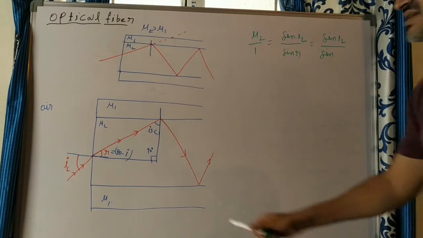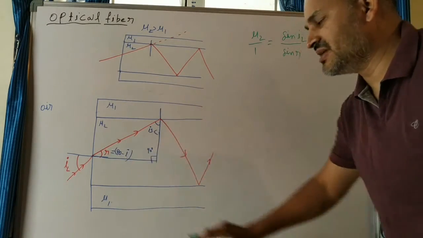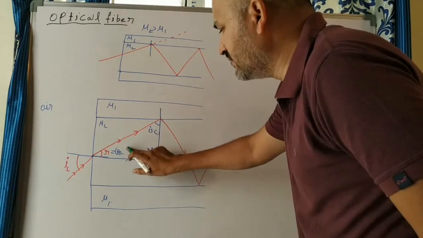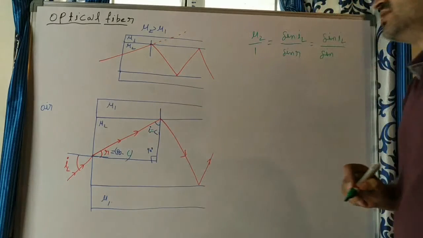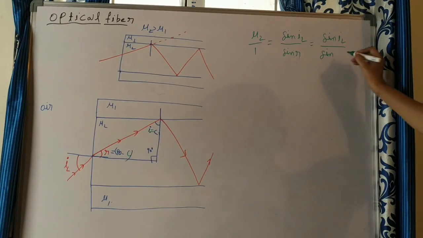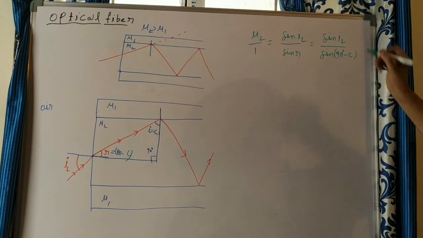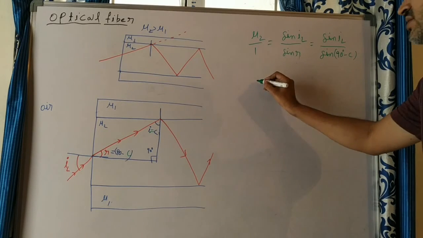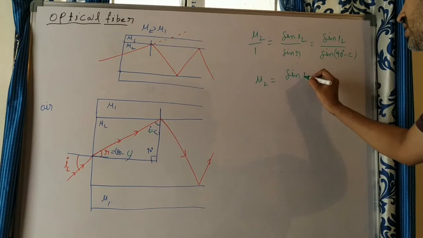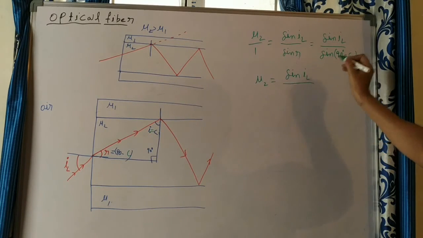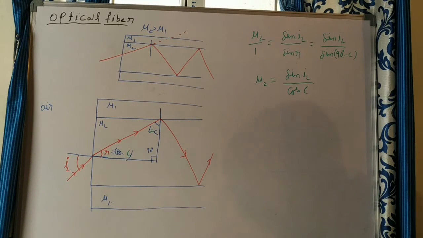We can write it like this: if you take this as C, this must be 90 minus C. If it is equal to C and r is 90 minus C, we can write this. From this, what do we get? Mu2 is equal to sine of i launching by cos C, since sin of 90 minus C is cos C.